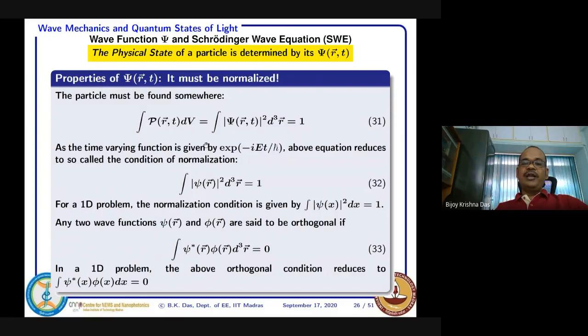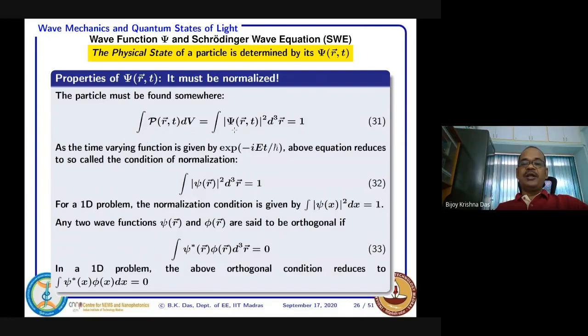So if you integrate the probability density over entire space, the maximum probability is 1. So we write 1. So this is the rule. We consider this a certain kind of normalization, which will become clearer in the course of time. Now you see, this is time dependent.